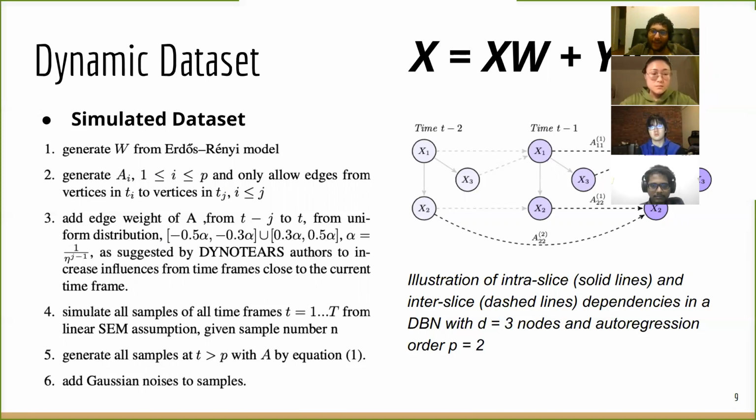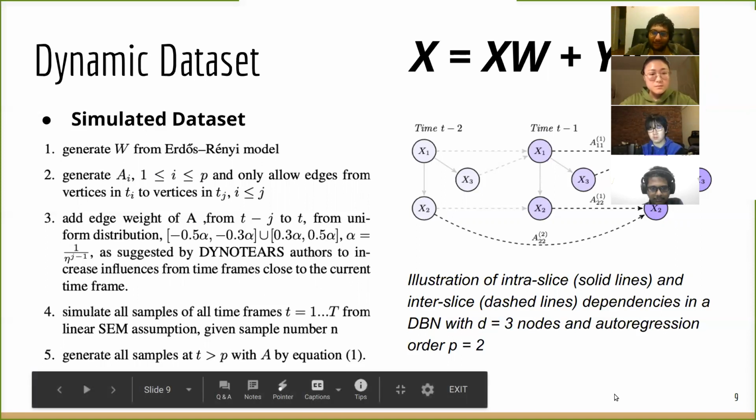The Y matrix consists of the data from time t-1 as well as t-2, and the A matrix consists of the connections that are made from those respective time points to the current time point. So, by default, the A matrix is also a directed acyclic graph in nature. So this is how the dynamic data can be generated.